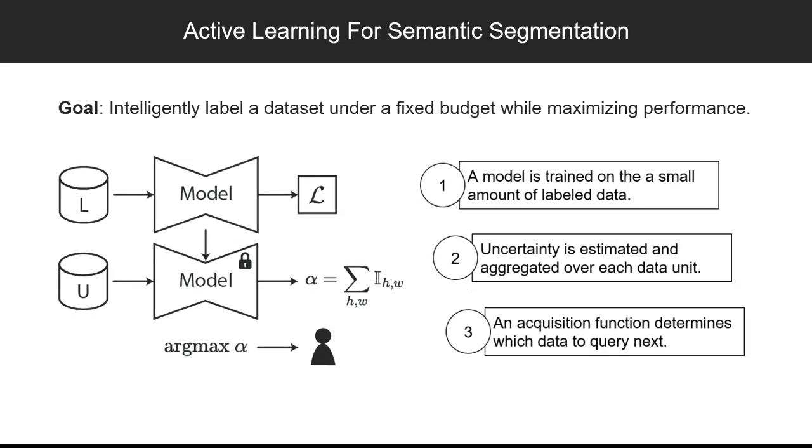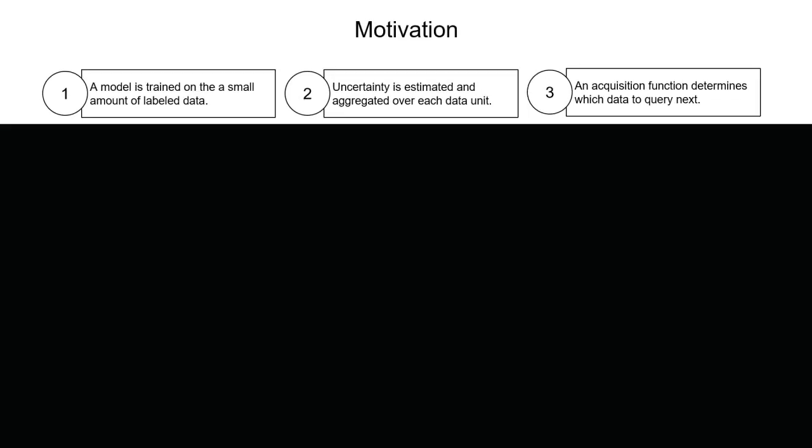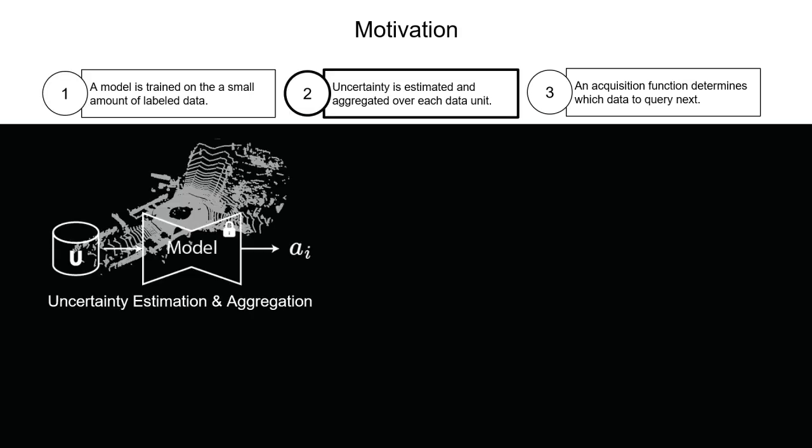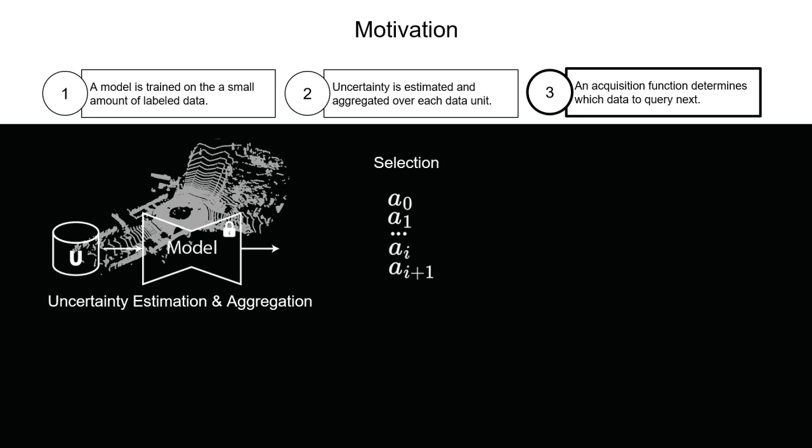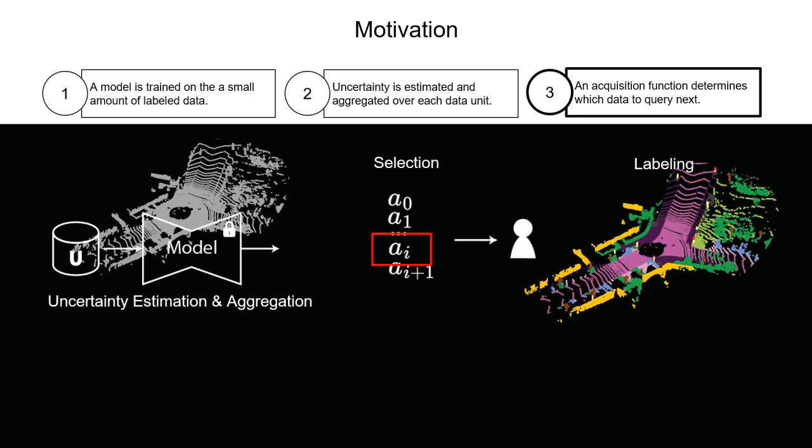These steps can be followed in active learning research for LiDAR semantic segmentation as well, where first a model is trained on a small amount of labeled data, then the trained model is used to estimate the point-wise uncertainty. The uncertainty is aggregated over each frame, and finally the frame with the highest uncertainty is labeled. While this may seem appropriate at face value, the weakness of such an approach becomes apparent when we understand how LiDAR sequences are labeled in practice.